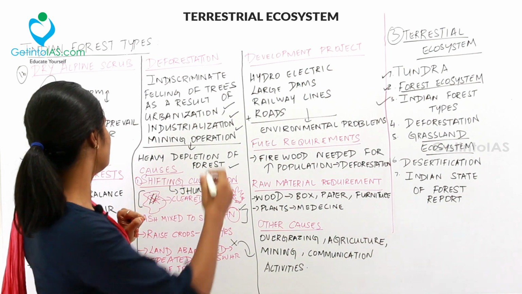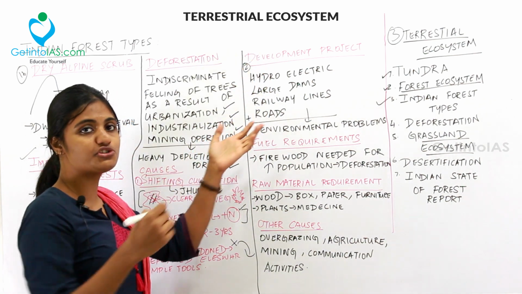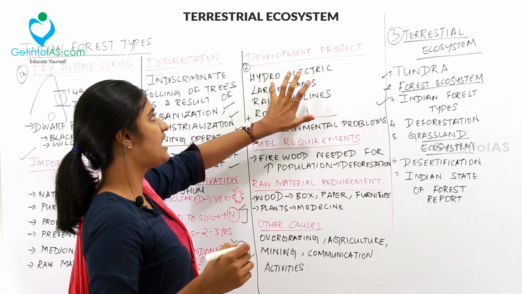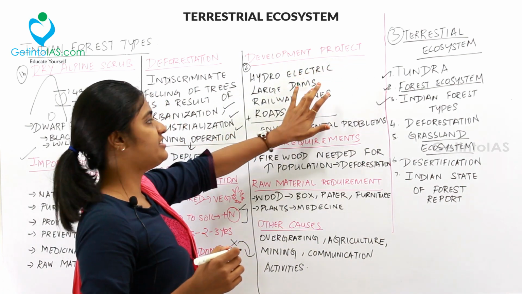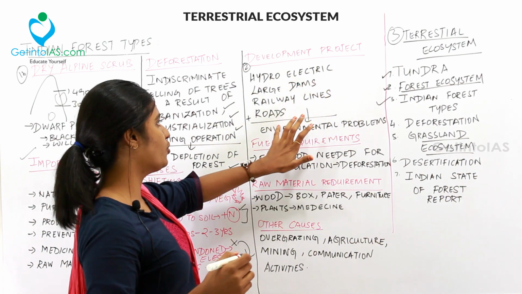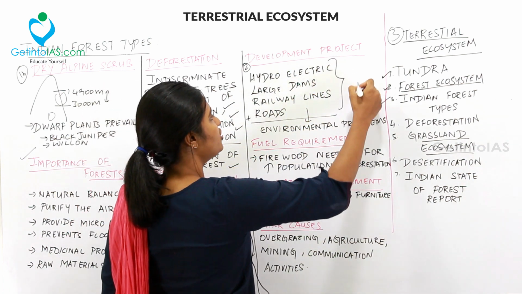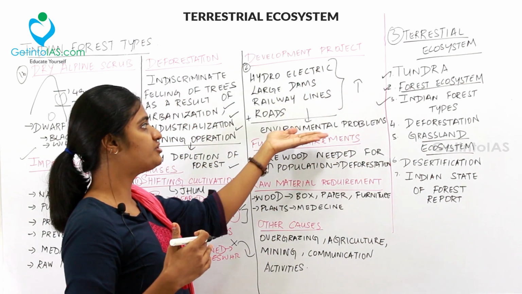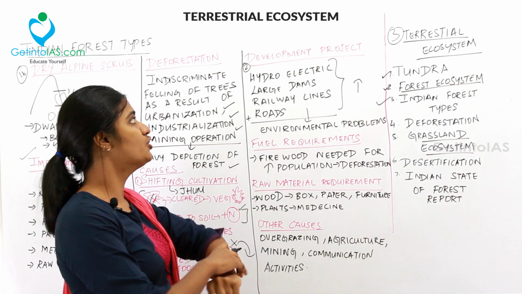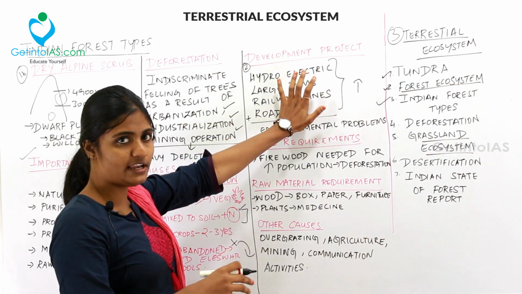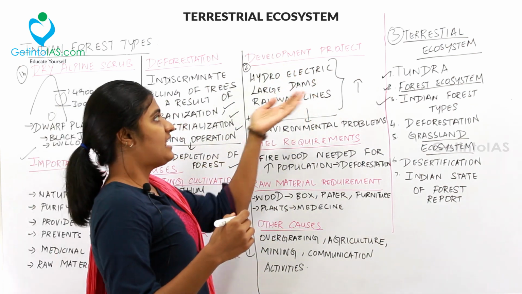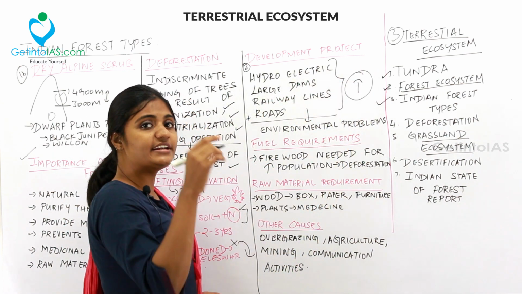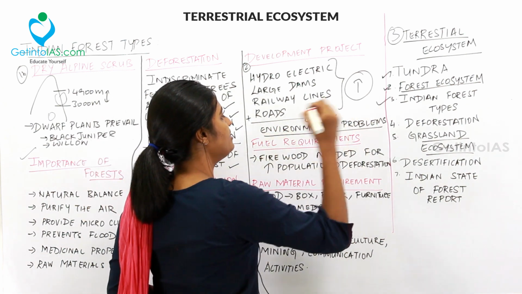The next cause for the depletion of forest, or deforestation, is development projects. Development projects like hydroelectric power, large dams, railway lines and roads increase the economic aspect of our country, but they come with a huge environmental problem also.